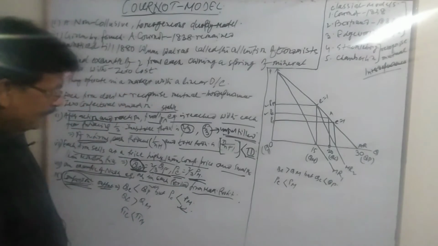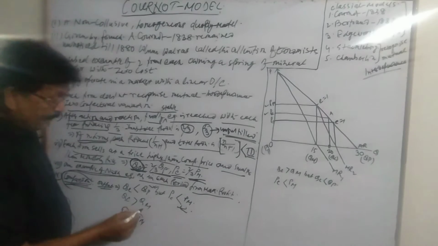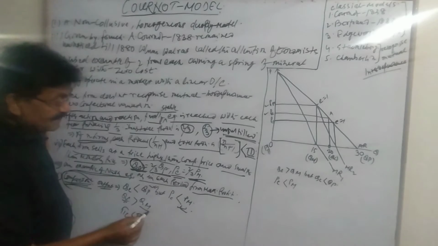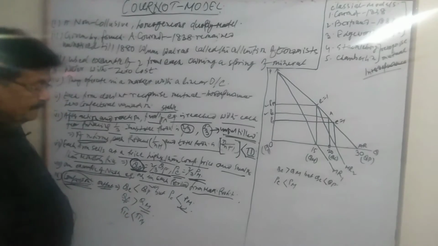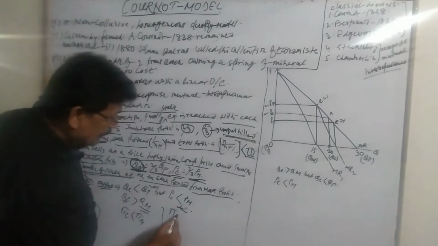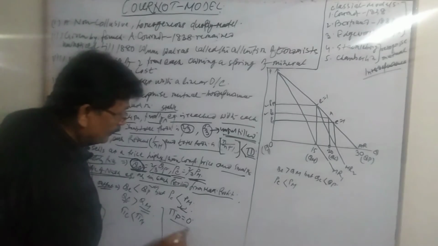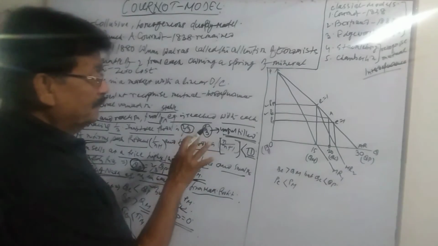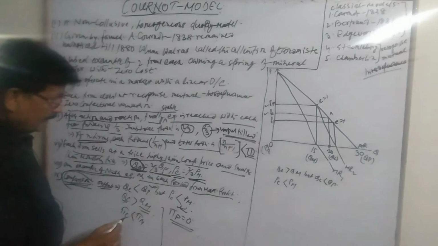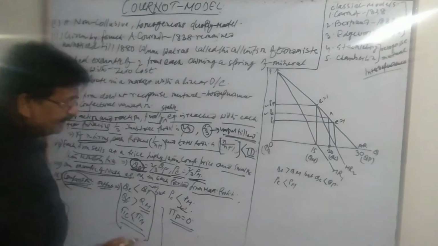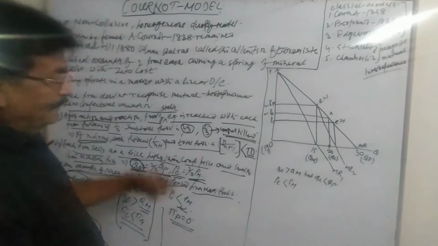The Cournot output is larger than the monopoly output. In a perfectly competitive market there is no profit, so zero profit. Comparing the monopoly profit and the Cournot profit, the Cournot profit is less than the monopoly profit. So this is how the solution is obtained in the Cournot model.